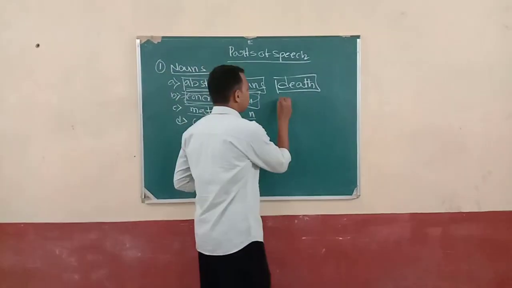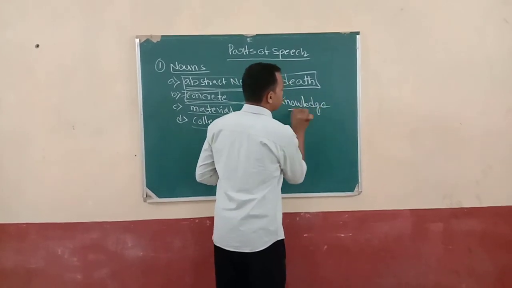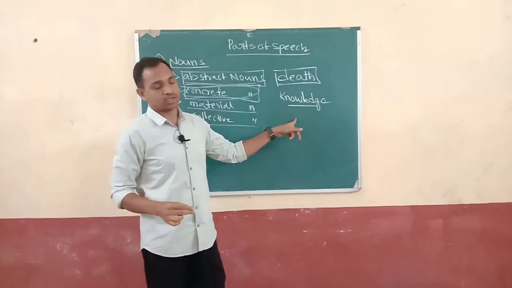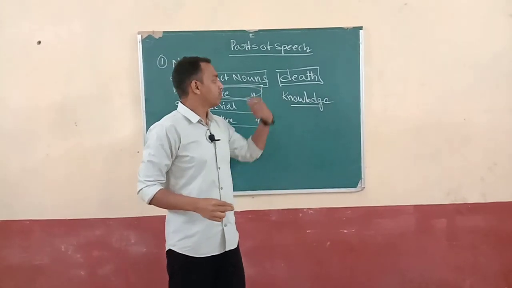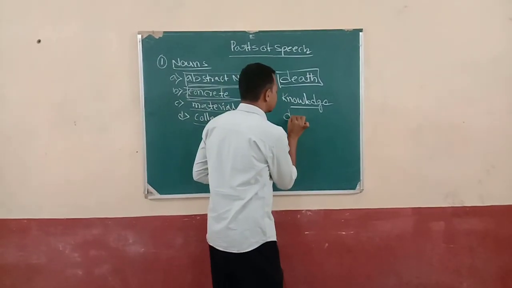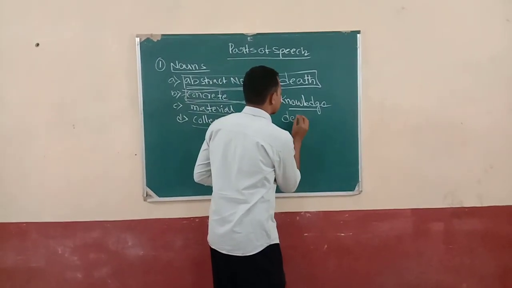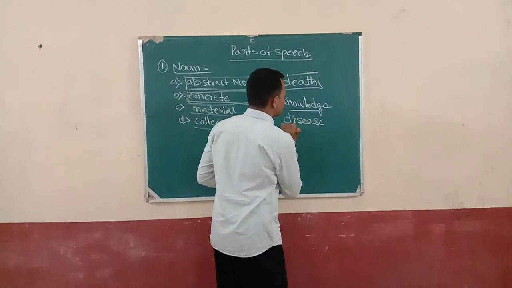For example, knowledge. You cannot touch knowledge, you cannot see knowledge, but you can feel it and also imagine it. And also disease.